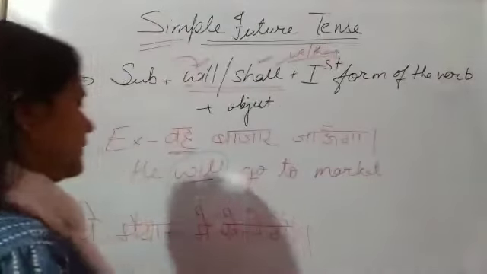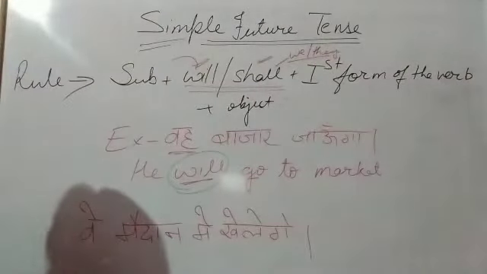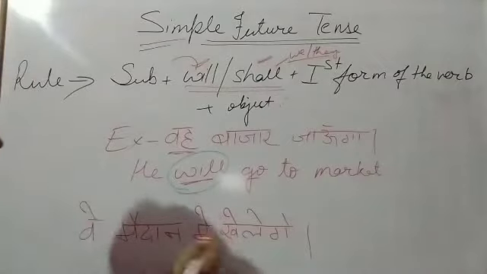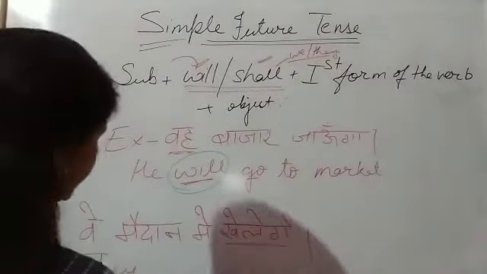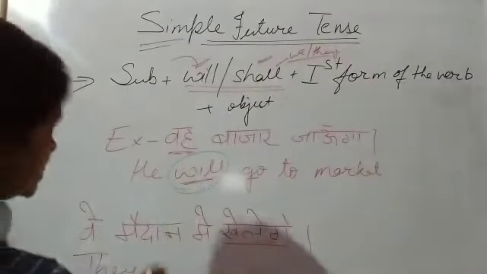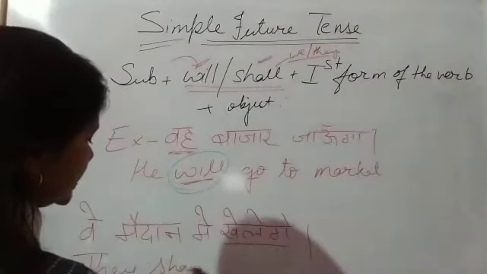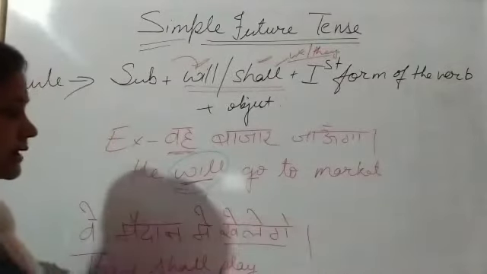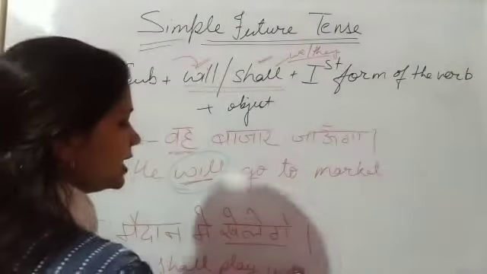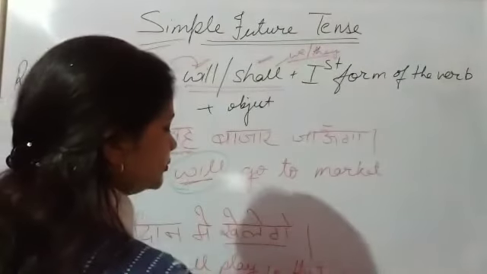Now come to the second: वे खेलेंगे. So with they we will use shall. They shall play. Where do they play?